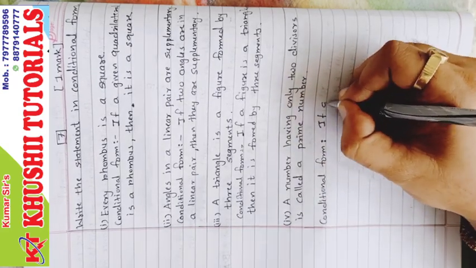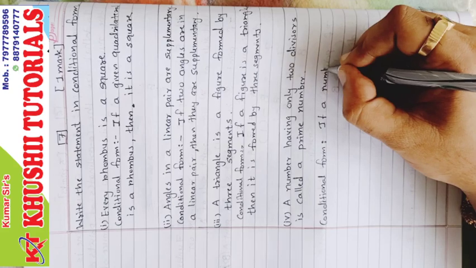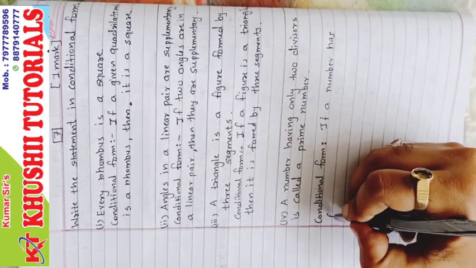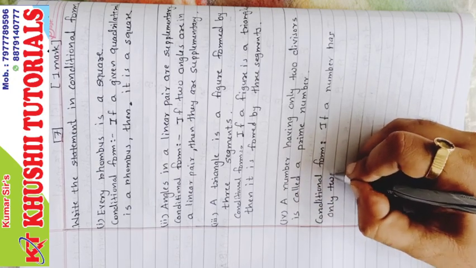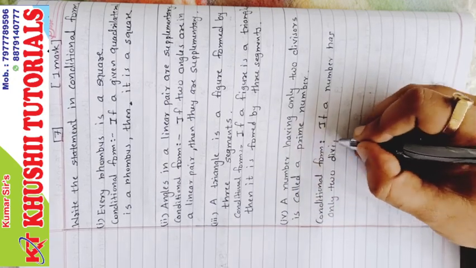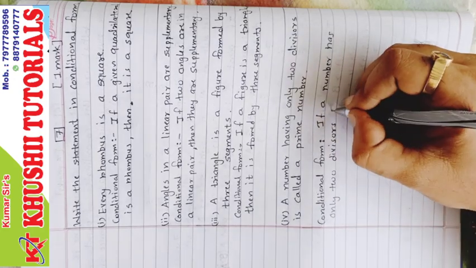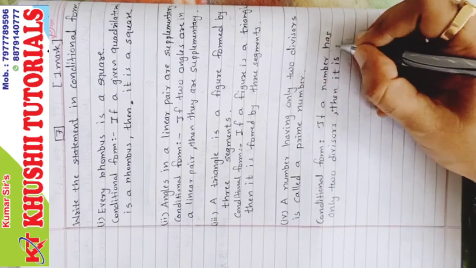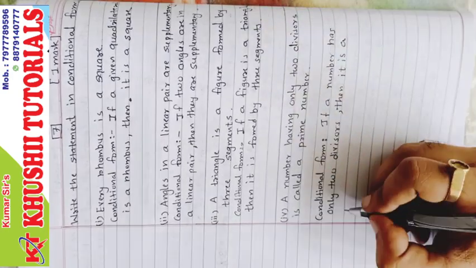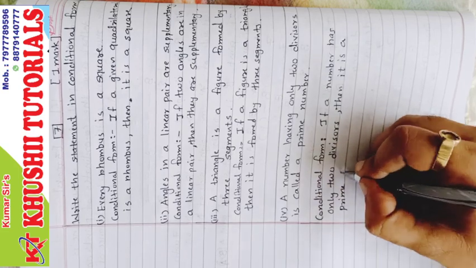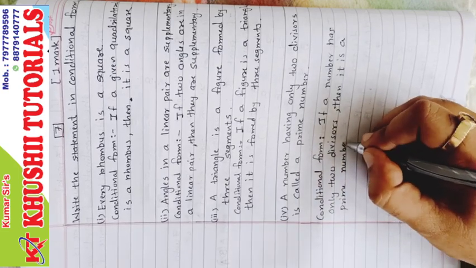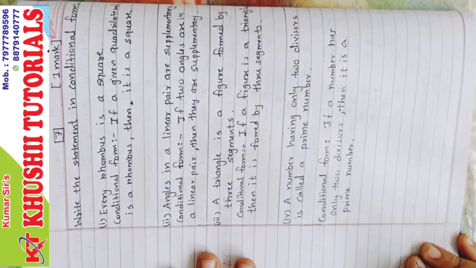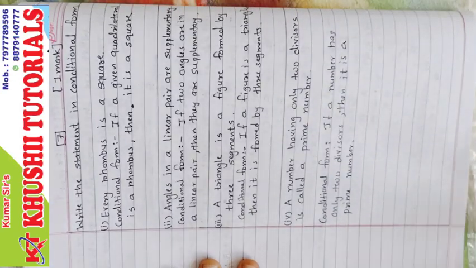If a number has only two divisors, then it is a prime number. Or you can write it is called a prime number. So this is the end of sum number 7, conditional form.